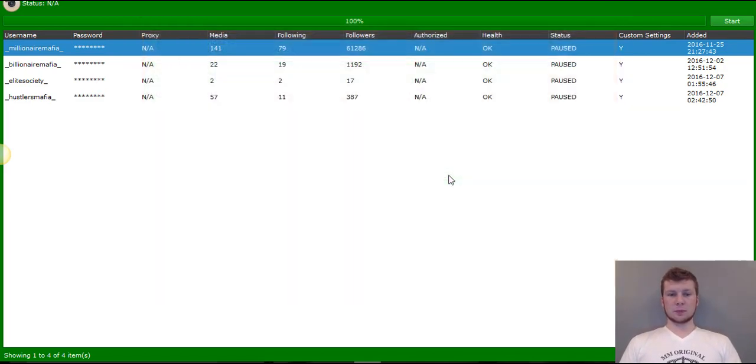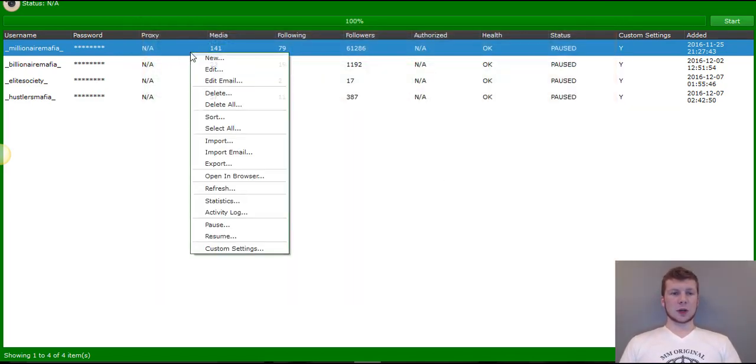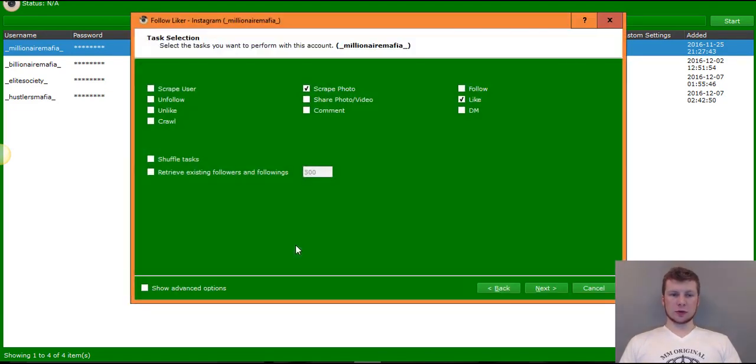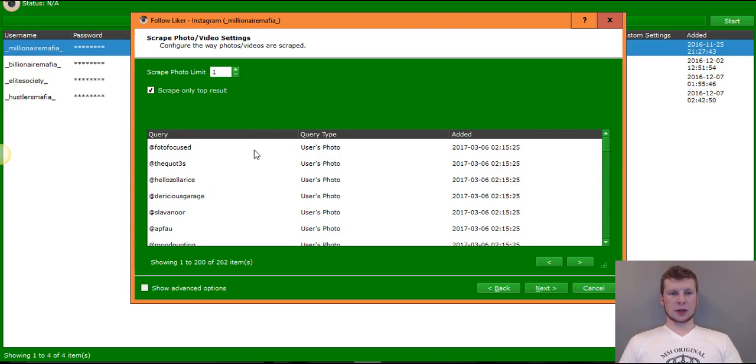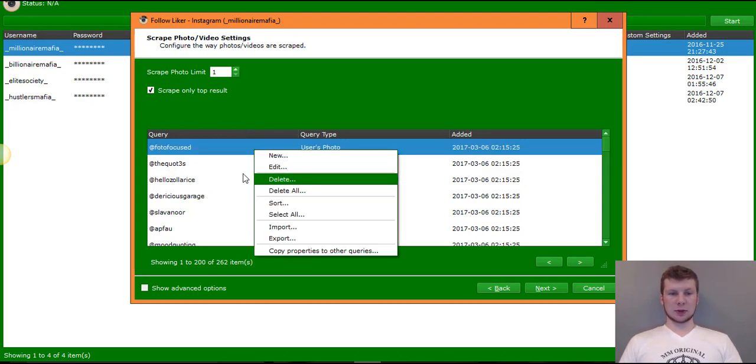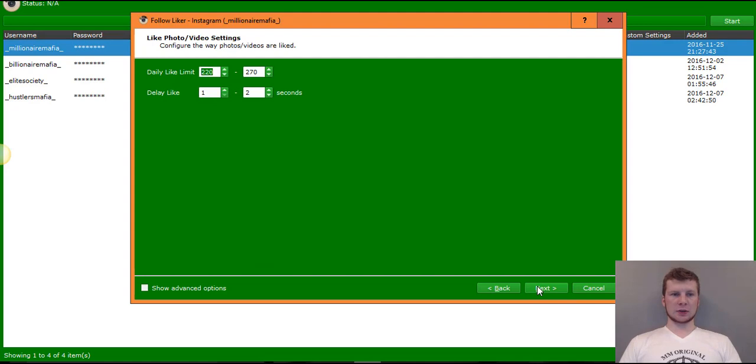I would pop this open right here. I'd go to custom settings. I'd click wizard. I would keep all of this the same, except I would add comment right there. And then I would go next. And I would take this list out. I would delete all of them, and I would add my DM group list. My DM for all of my DM groups. It'd be one list. And then I would click next.